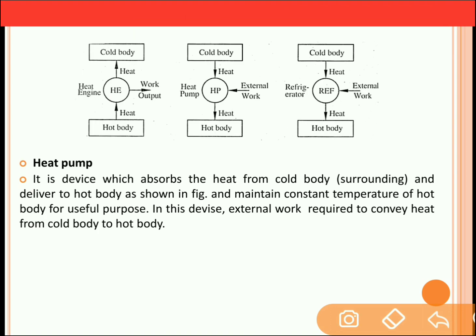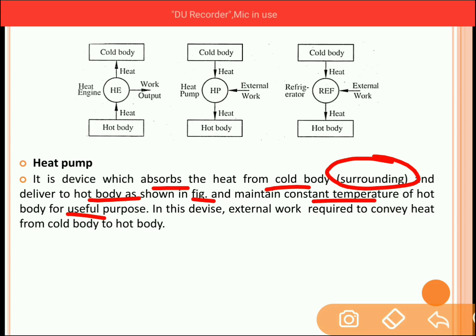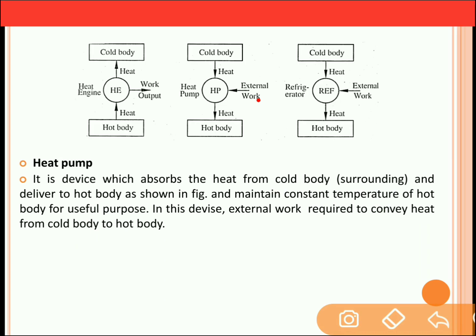Now let's see what a heat pump is. Heat pump is a device which is used to absorb the heat from the cold body, that is the surrounding, and deliver it to the hot body as shown in the figure. And by doing so, it maintains the constant temperature of the hot body for the useful purpose. In this device, external work is required to convey the heat from the cold body to the hot body. Without any external work, heat cannot transfer from cold body to the hot body, because it is against the basic rule of heat transfer.